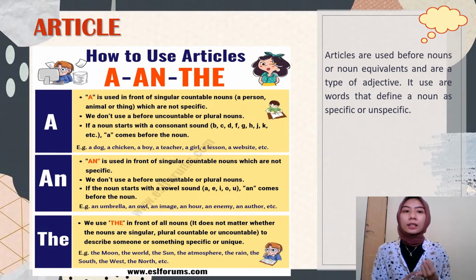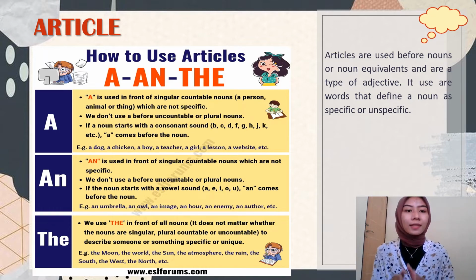And then an starts with a vowel sound. What is vowel sound? Vowel sound is A, I, O, U, E. An comes before noun. For example, an umbrella, an image, an hour, an apple, an outdoor, an enemy, etc.